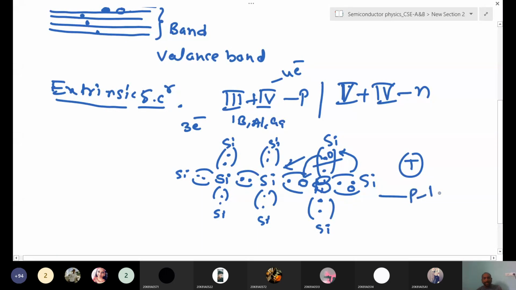The boron is ready to accept one electron, so we call it an acceptor. Why do we call it an acceptor? Boron accepts one electron to make a covalent bond. That's why we call it an acceptor. In this process, in a p-type semiconductor, the majority carriers are holes. Majority carriers are holes, right? Did you understand this one?